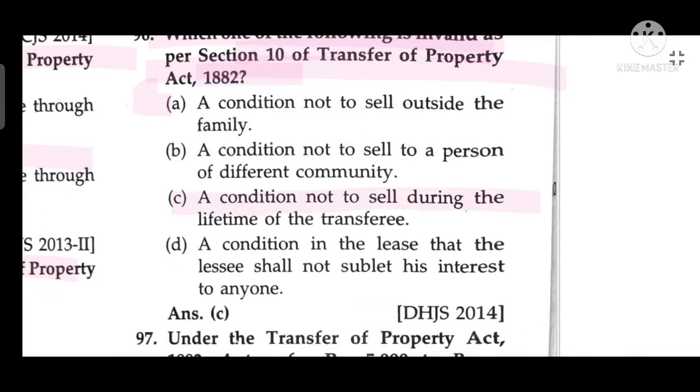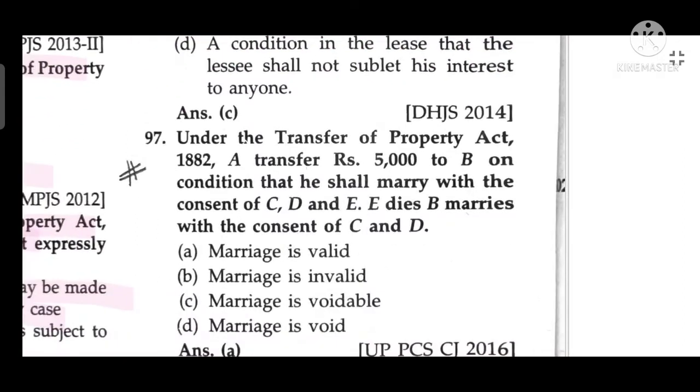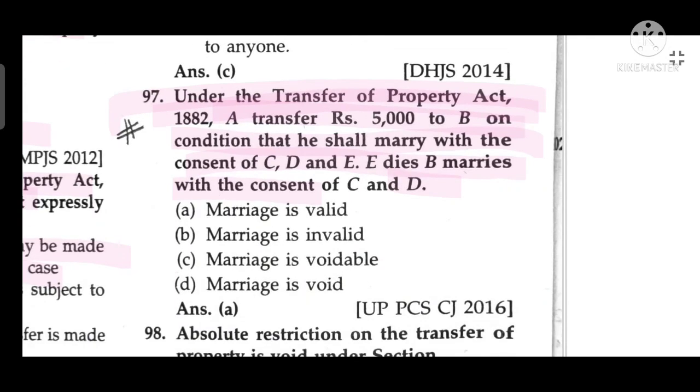A condition not to sell during the lifetime of the transferee. Under the Transfer of Property Act 1882, a transfer of rupees 5,000 to B on the condition that he shall marry with the consent of C, D and E. E died, B marries with the consent of C and D. The condition of marriage is valid.